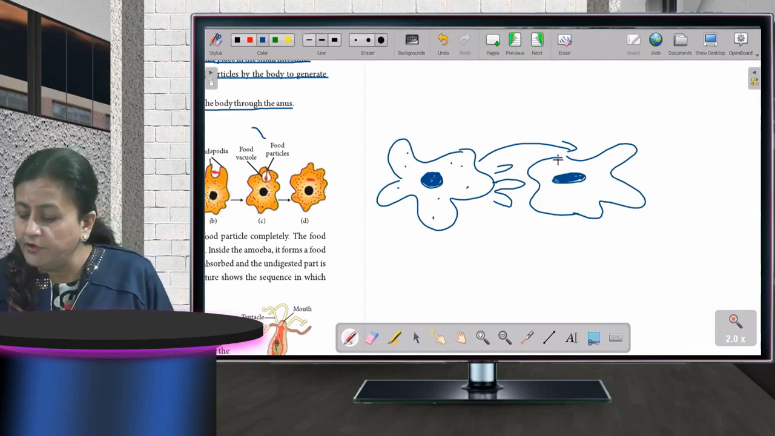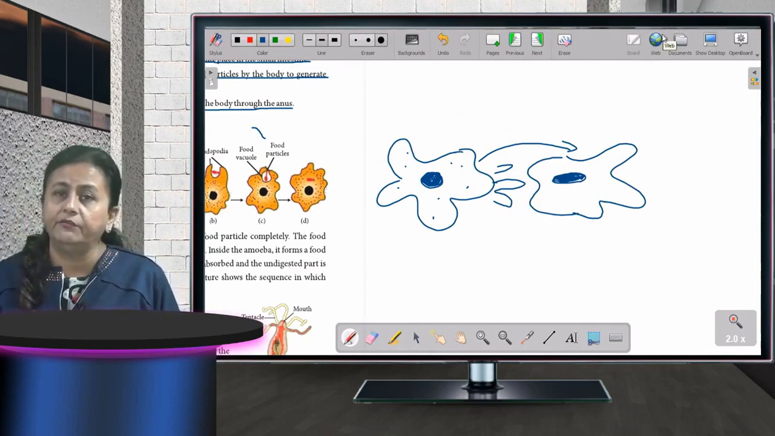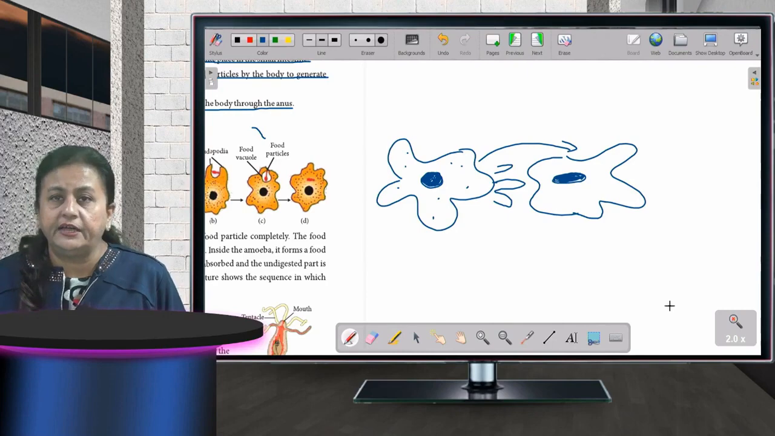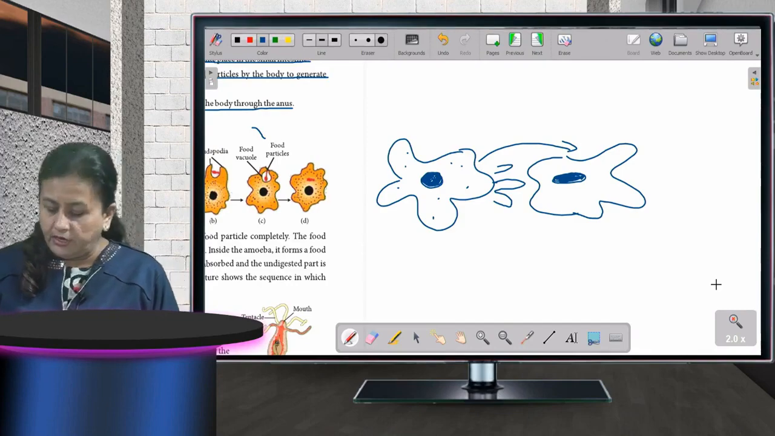It will form a food vacuole over there, and whatever the food is there, it will digest there and there only. And whatever food it is eating, after that it will get some energy and it will multiply or reproduce. Fine.